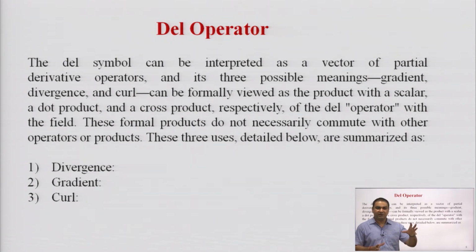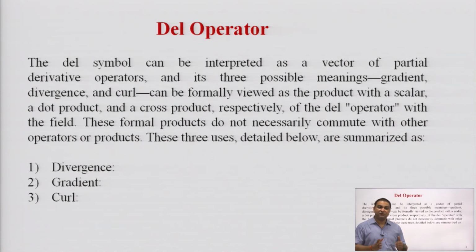In this slide, it is given that the del symbol can be interpreted as a vector of partial differential operators, and its three possible meanings, gradient, divergence and curl, can be formally used as the product with a scalar, a dot product and a cross product. And these three interpretations of the del operator have different meanings in the field of electromagnetic radiation.